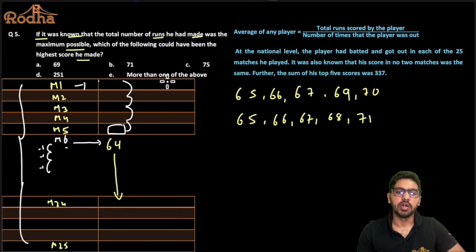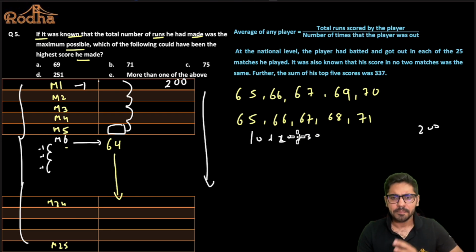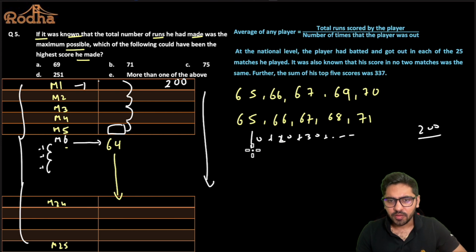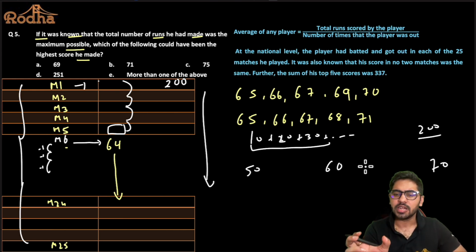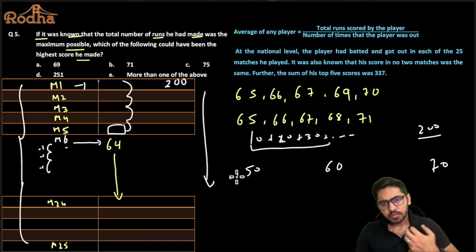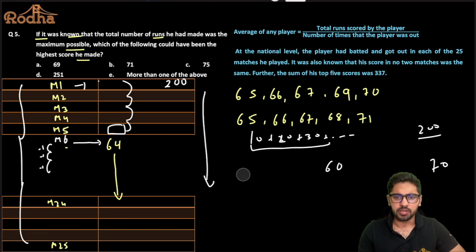For example, if you start with a 200 here, automatically these values will be very less, right? You're having a 1 to 100 and a few smaller numbers, let's say 10, 20, 30, just taking a random example, and so on and so forth. Having a 200 and then very small values, will that sum be higher, or will the sum be higher when all the numbers are in the range of, let's say, 50 to 70? Let's say all the numbers are very close and all high values. Obviously in this case the sum will be higher, right? The sum of the numbers is maximum when they are as close as possible, isn't it? So I'll try to keep the numbers as close as possible. Only then will this sum be maximized.